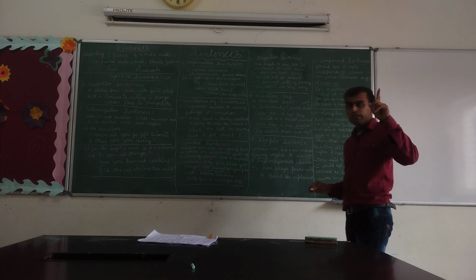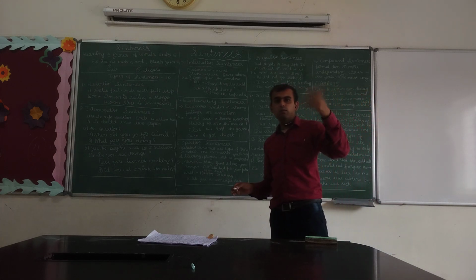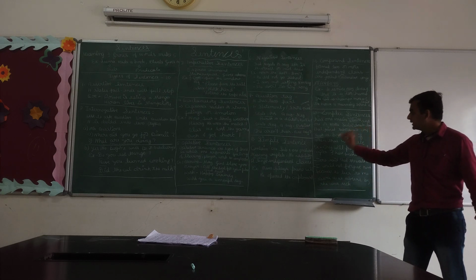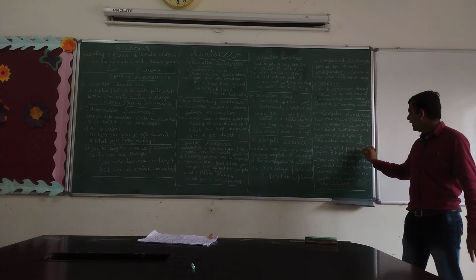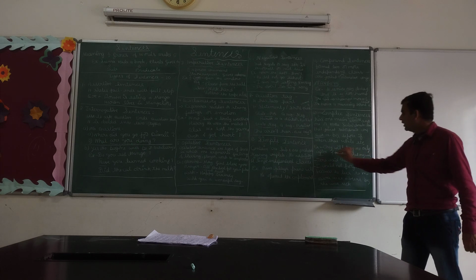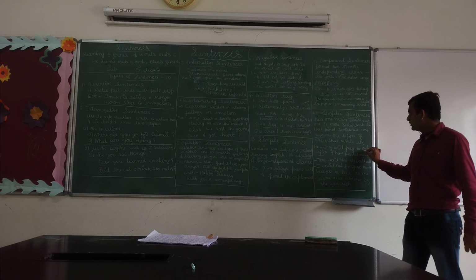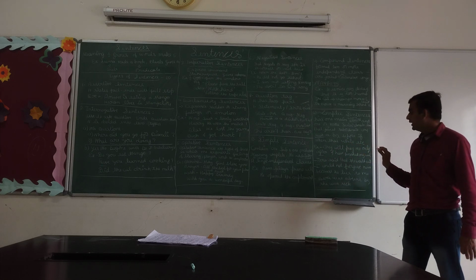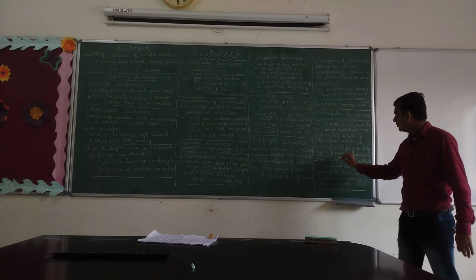There must be one independent clause and one or more dependent clauses. Example: they will pay me only after I have finished my work. After. Is it clear? One is an independent clause, and the other is a dependent or subordinate clause.